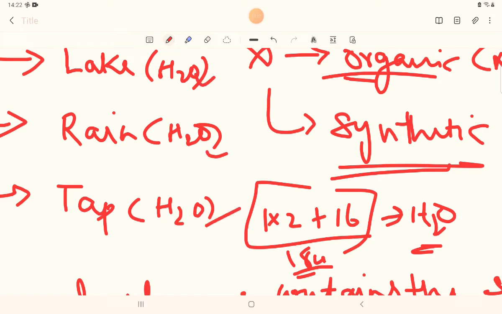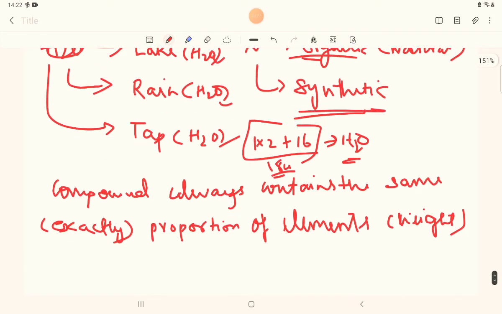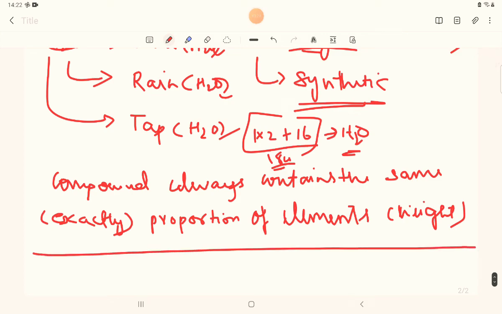So in terms of weight, the proportion of elements is exactly the same whether the compound is synthetic or a naturally extracted compound. This law was told by Joseph Proust. He was a French chemist.